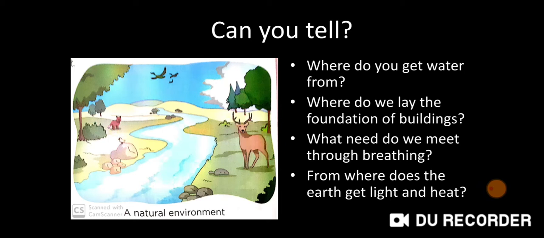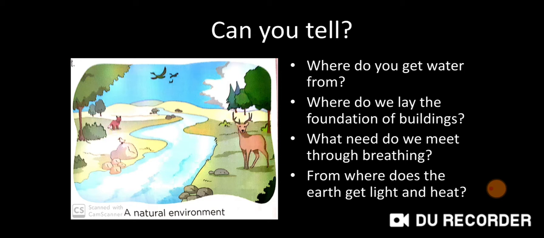Birds, plants, animals, rivers, etc. According to this picture, I ask you some questions. Where do you get water from? You know that? Yes, we get water from taps and pipes. But in the villages, we get it from wells, rivers, ponds, rains, and dams, etc.